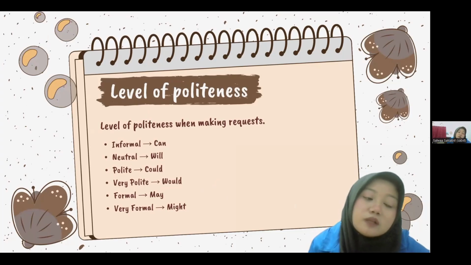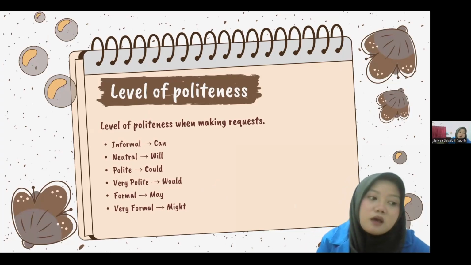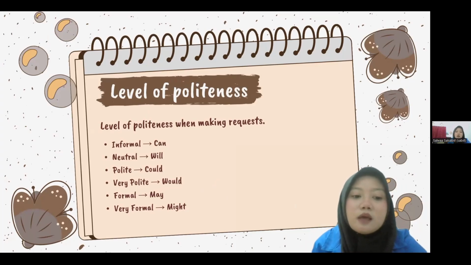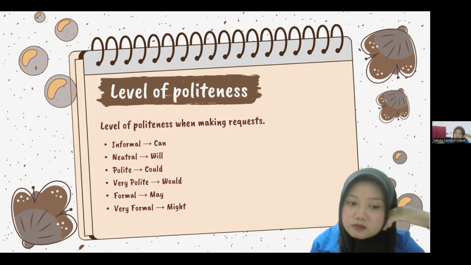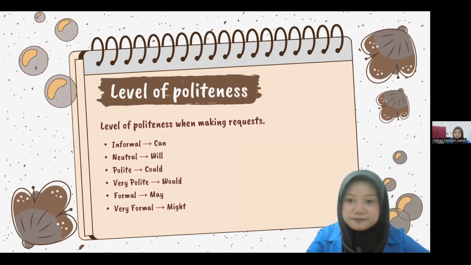Actually, this is already arranged according to what I explained. And actually, there is one more word that can be used in request sentences, which is might. However, it is used for very polite requests and rarely used in daily conversation, so I didn't include it.